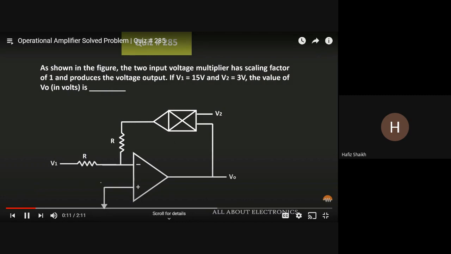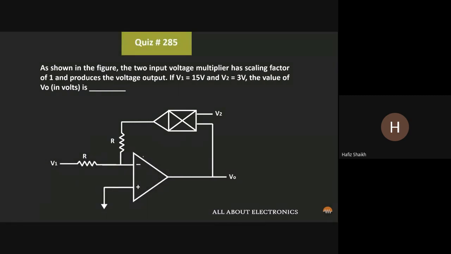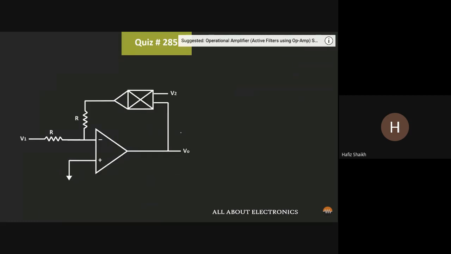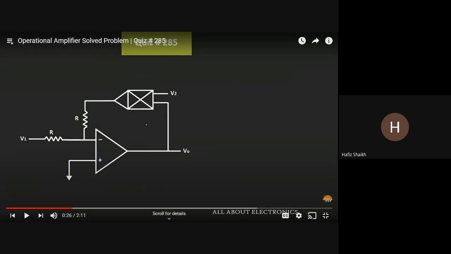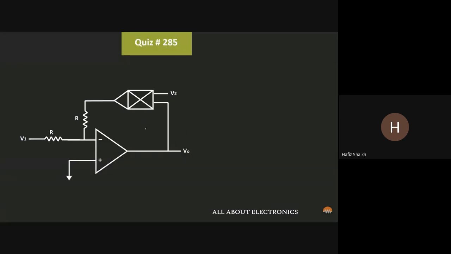So in this question, we have been given this op-amp circuit, and as shown in the figure, this two input voltage multiplier is connected to this op-amp circuit. Now here we have been given that the scaling factor of this voltage multiplier is equal to 1. So when the Vout and the V2 are the inputs to this voltage multiplier, then its output will be equal to V2 times V0. Let's say the output of this voltage multiplier is Vx. So we can say that Vx is equal to V2 times V0.